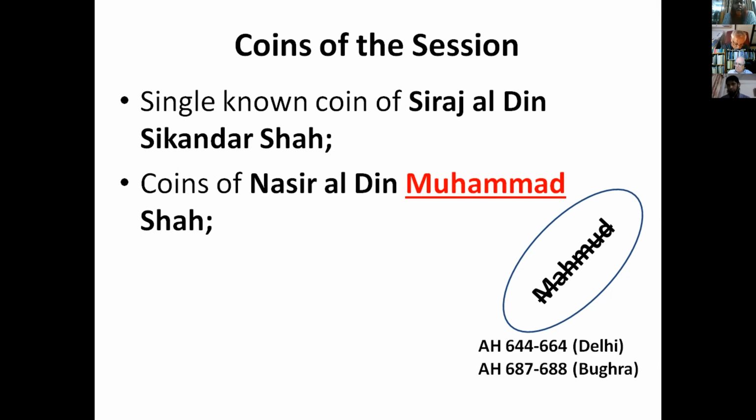There is another Nasir al-Din Mahmud who is known as Bughra Shah, and another Mahmud who is a successor of the Ilyas Shahi dynasty. We are not going to talk about coins of any Nasir al-Din Mahmud. Instead, it is going to be Nasir al-Din Muhammad, and he is not recorded earlier in textbooks.